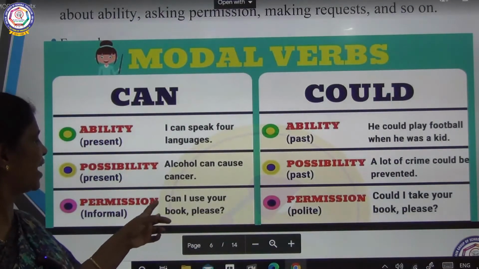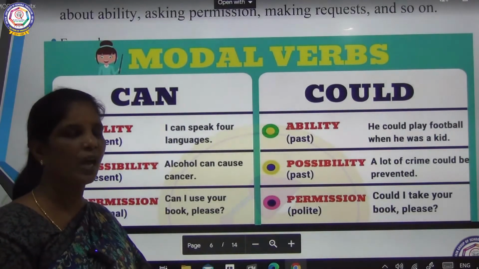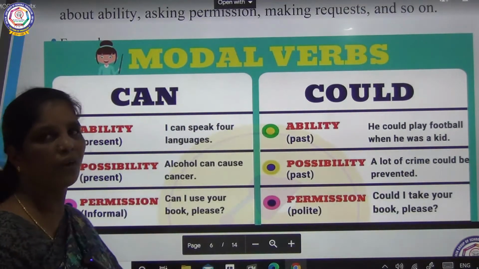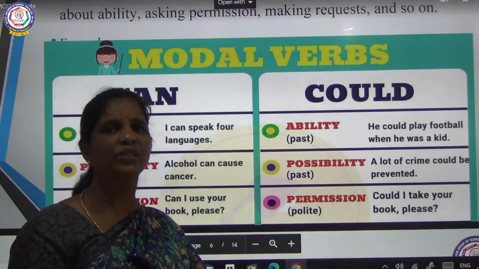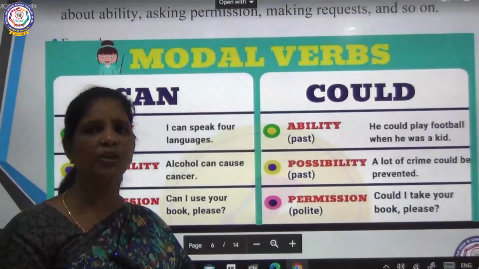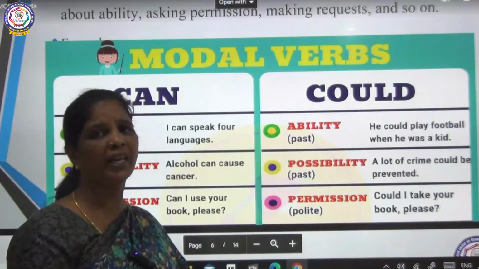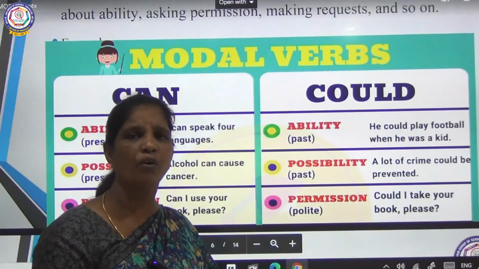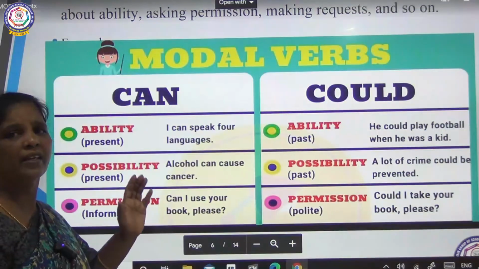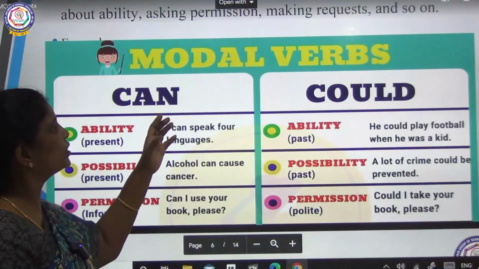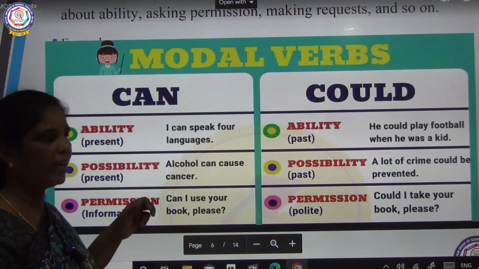And here permission: can I use your book please? If you are asking, you can use can, but the pleasant and polite way of asking is, could I take your book please? If you are talking with elders, you shouldn't use can, you will be using could. Could I take your book please? So that is a polite way of asking. So children, I think you understood can and could and the usage of it. You will be using it in ability, possibility and permission and so on.